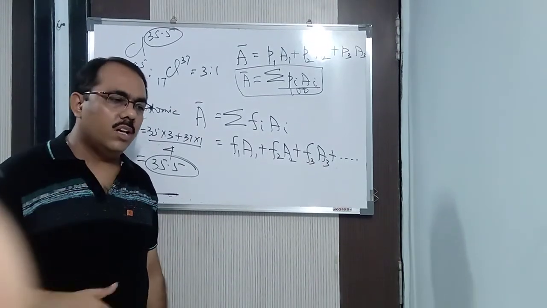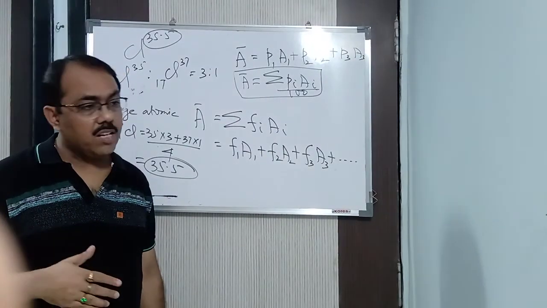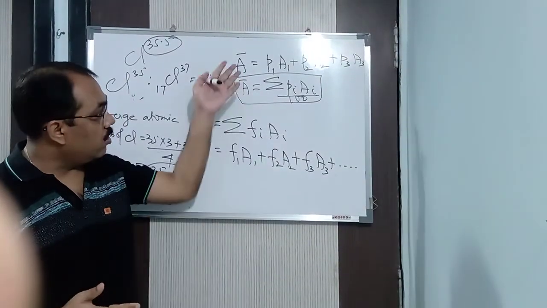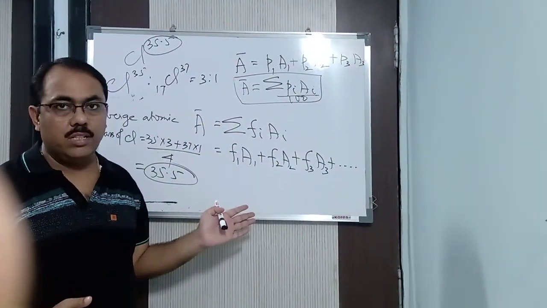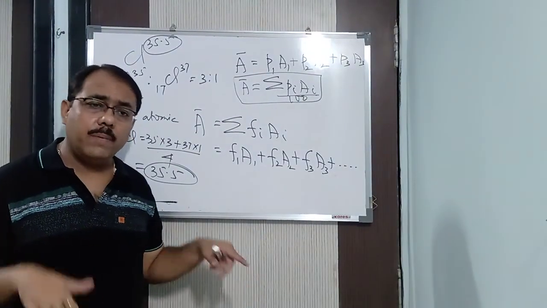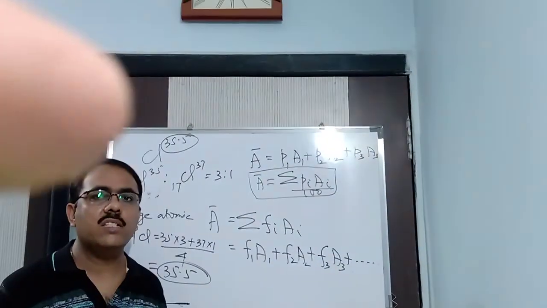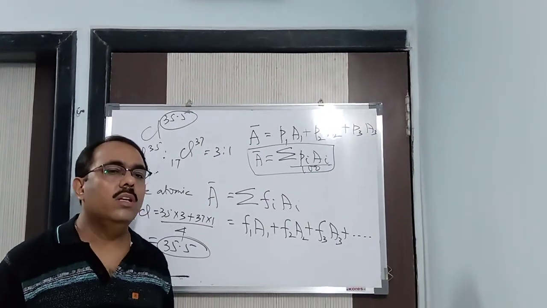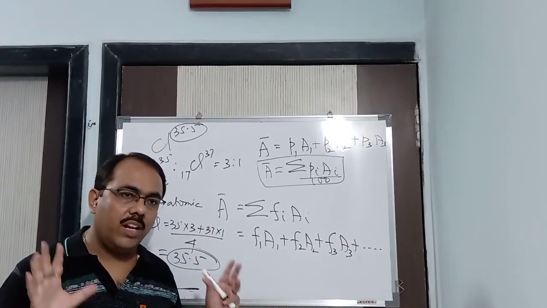This is just for your knowledge. You may ask, sir, how do we do it? Do we do it in this way? This is what we do theoretically, but practically, how do we calculate experimentally? We use the atomic mass spectrometer and we find out the mass of an atom.